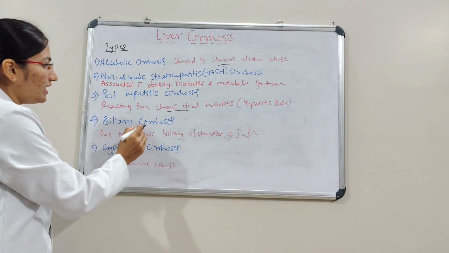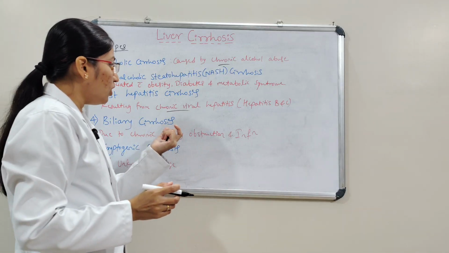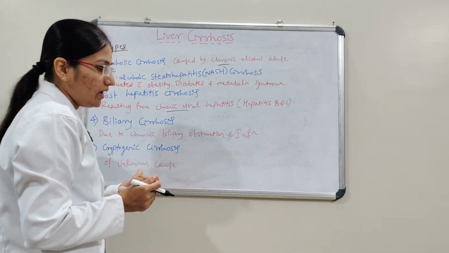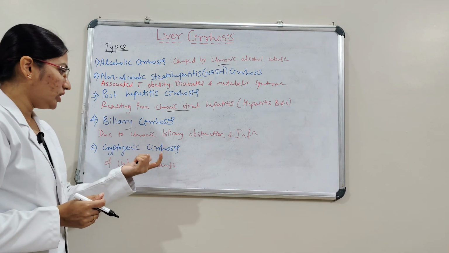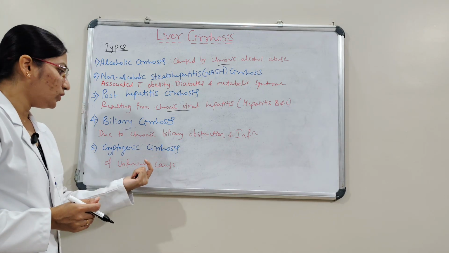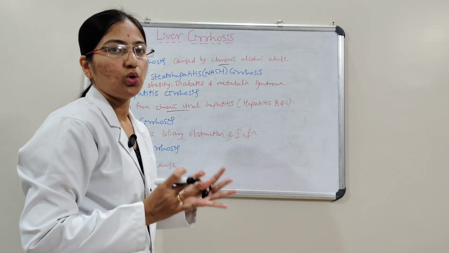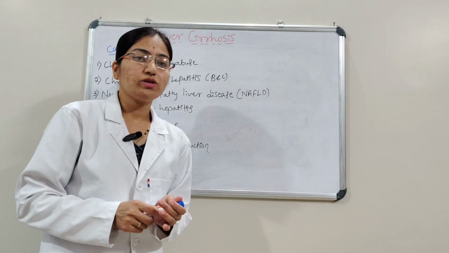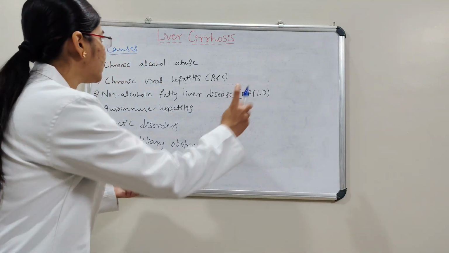And then the fourth one is biliary cirrhosis, due to chronic biliary obstruction and also infection. And the fifth one is cryptogenic cirrhosis, which is of unknown cause, unknown origin. These are the types of liver cirrhosis. Next we'll see the causes of liver cirrhosis.